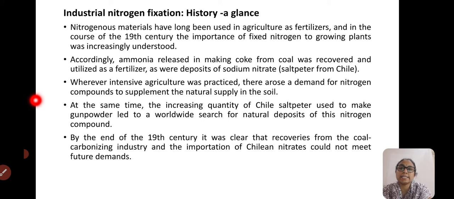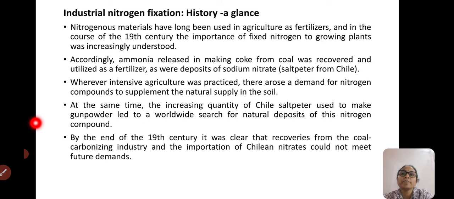Other examples of these microorganisms are also there. Let us see a bit later. I would like to tell only a few points about the history of industrial nitrogen fixation at a glance. During the 19th century, there was a great need for nitrogen sources.